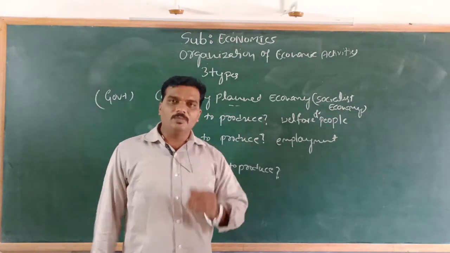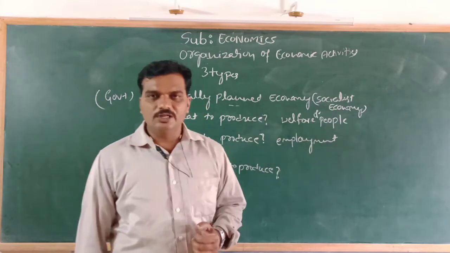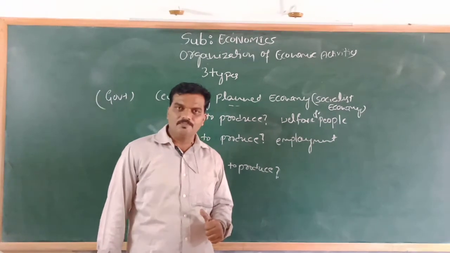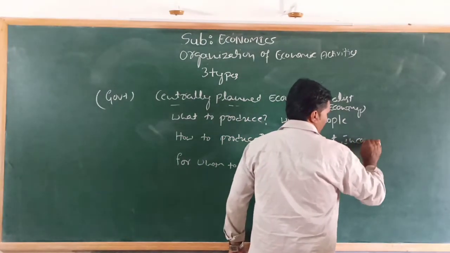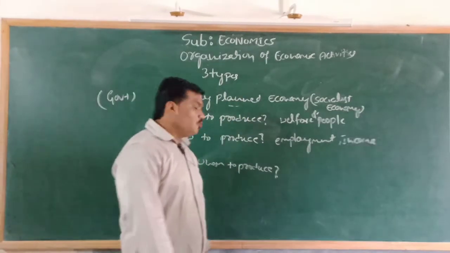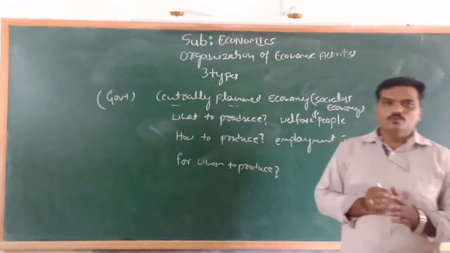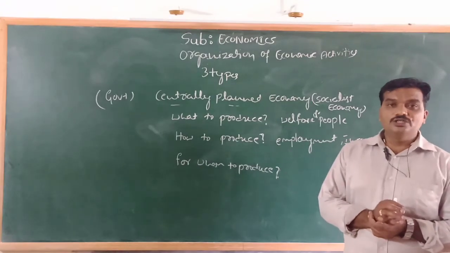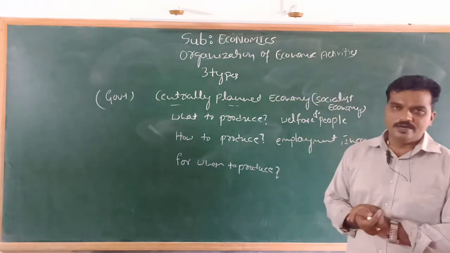For example, when the government allows labor intensive technology, it will create employment opportunities in the economy, and also income of the people. Then for whom to produce? The government will ensure a minimum consumption for all people in the economy or in a country.